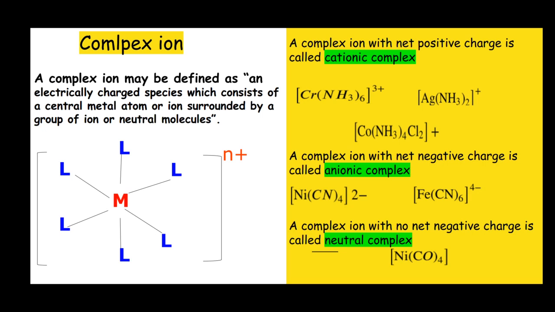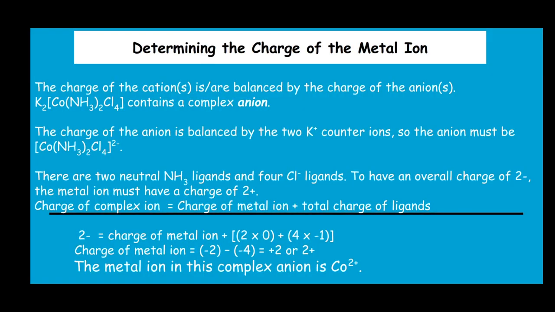There is another type of complex which is known as neutral complexes. In neutral complexes, there is no net charge on the complex. The example of a neutral complex is tetracarbonyl nickel. Nickel is the central metal atom and the 4 carbonyl groups are the ligands bonded to this central nickel atom. Determining the charge of the metal ion.